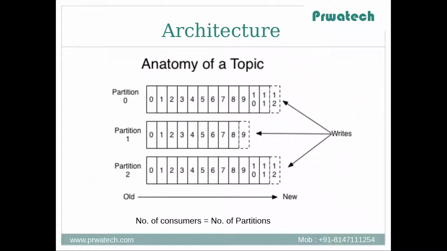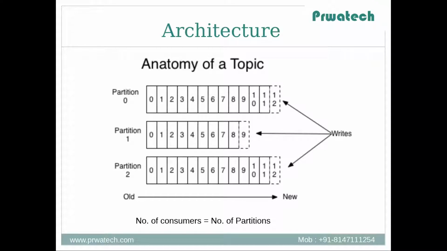Let's discuss more about the anatomy of a topic. These partitions inside a topic increase parallel processing. It is one of the best practices to define the number of consumers as per the number of partitions, so that one consumer will consume the data from one partition. We will come to this design later. Number of consumers equals number of partitions.